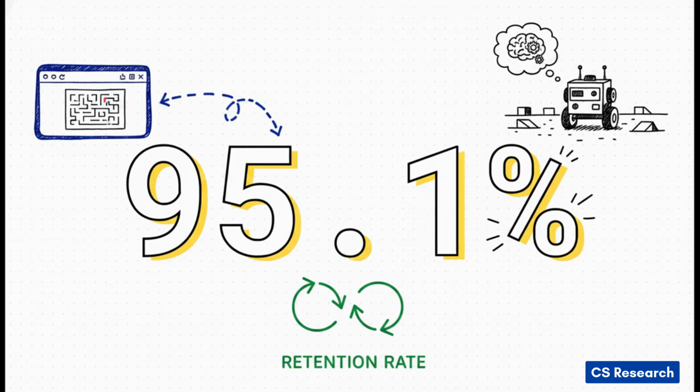To put a specific number on it, the data shows a stunning 95.1% retention rate. That means 95.1% of the performance gains that the AI achieved while practicing inside the browser-based simulation successfully carried over when the AI was tested on a real-world physical device. It learned genuine, highly transferable navigation skills, not just how to game the simulator.